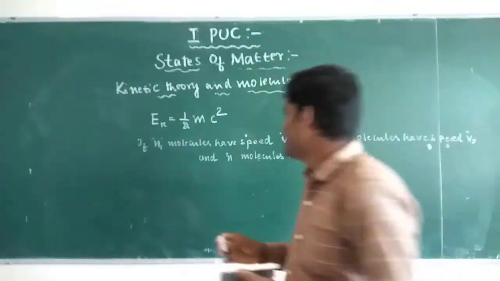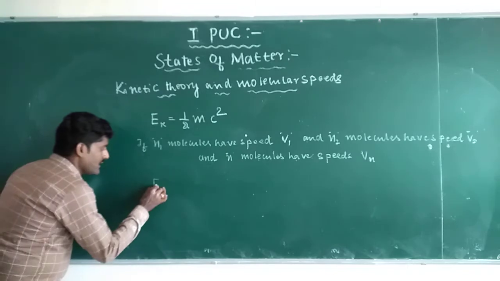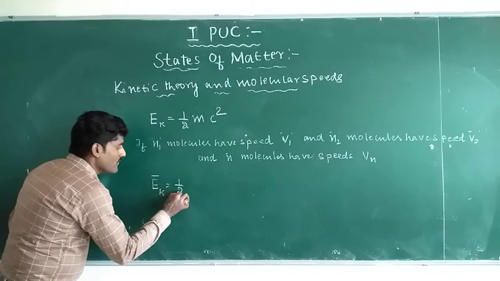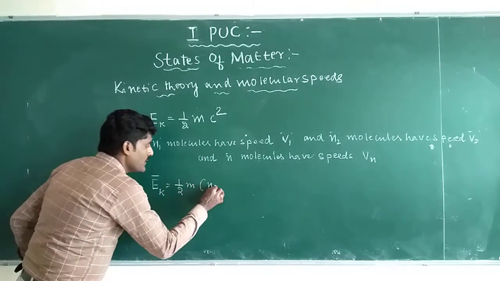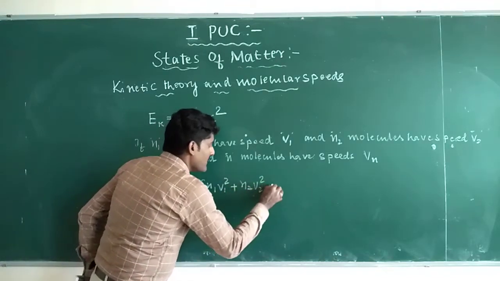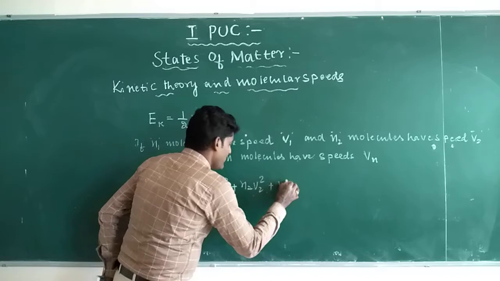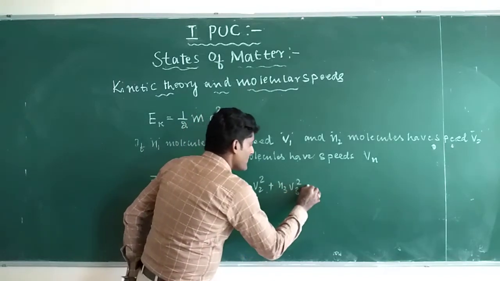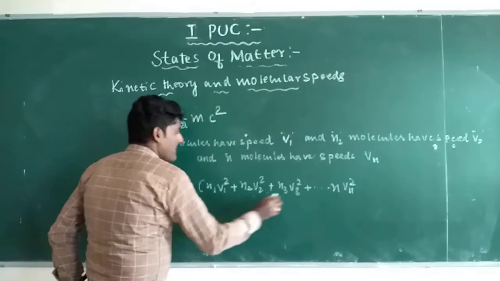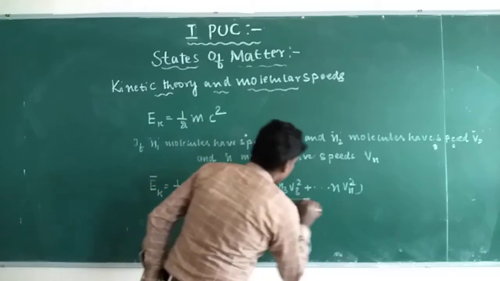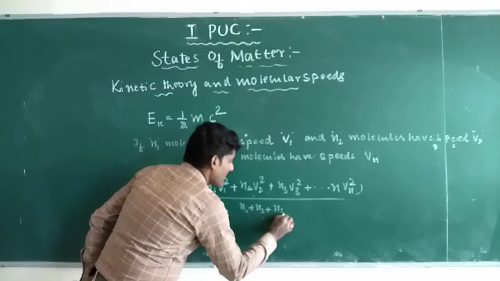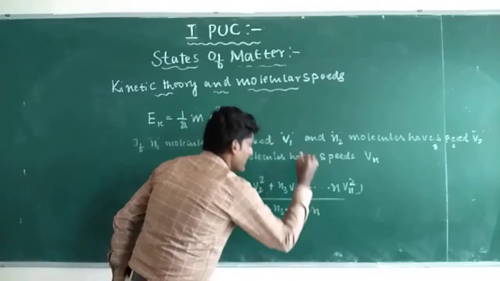So the average kinetic energy possessed by the gas molecules during collision is E bar K equals half into m into n1 v1 square plus n2 v2 square plus n3 v3 square and so on up to n vn square, divided by n1 plus n2 plus n3 and so on up to n.